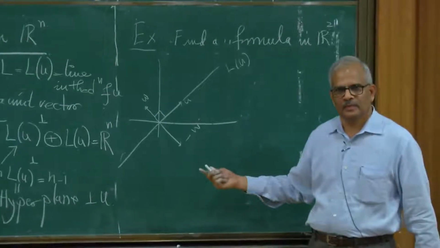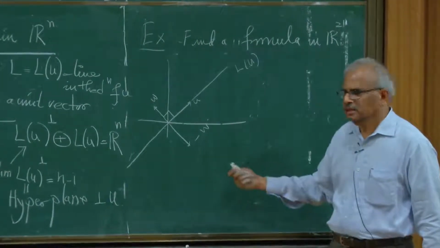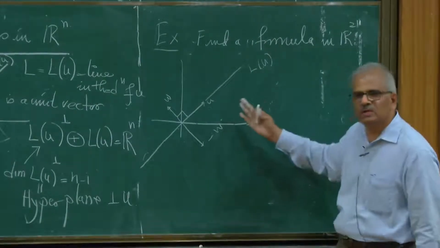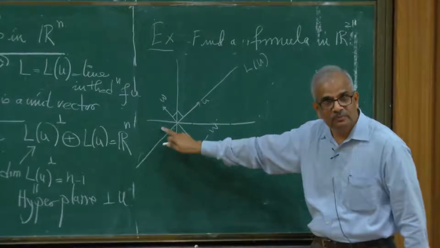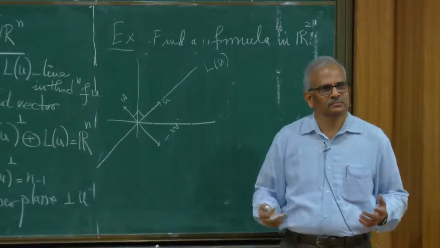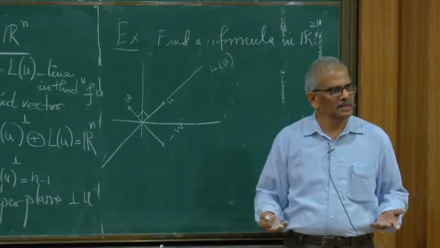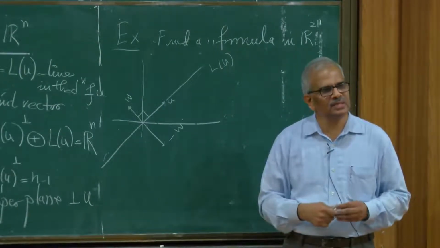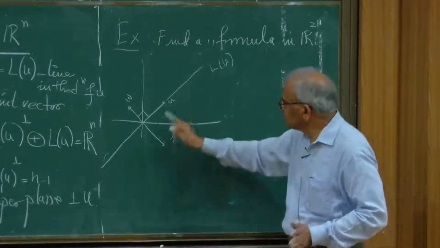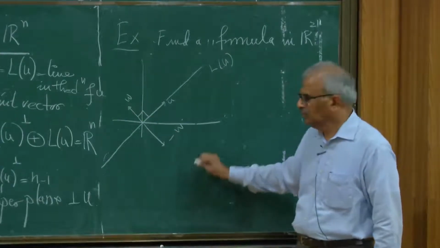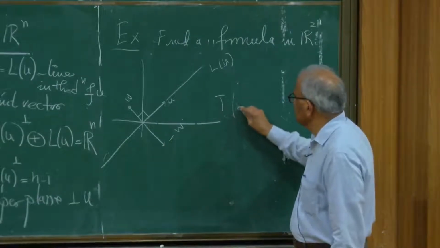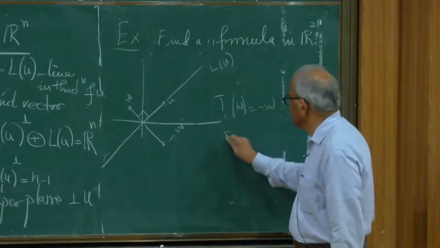Itself, right? So we know the action of this linear transformation on two perpendicular vectors, u and w. Two perpendicular vectors in R2 constitute a basis of R2. So to specify a linear transformation, I just need to know its action on two perpendicular vectors. So u is mapped to u and w is mapped to minus w. So this is my reflection: reflection with respect to u maps w to minus w, and it maps u to u.